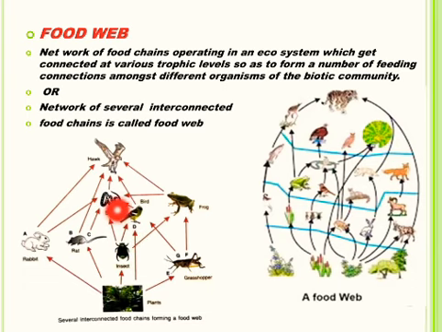If this snake does not get food from this C food chain, it can get food from this G food chain. So in this way, in a food web, there is a network of several interconnected food chains.